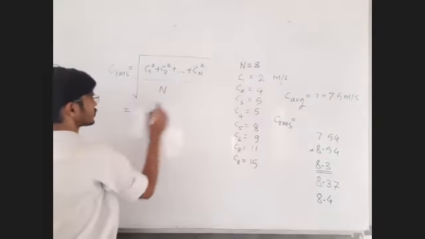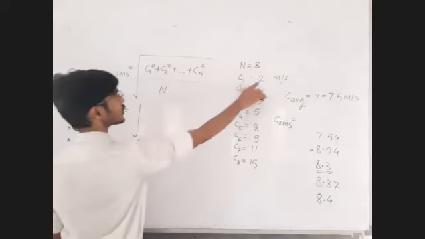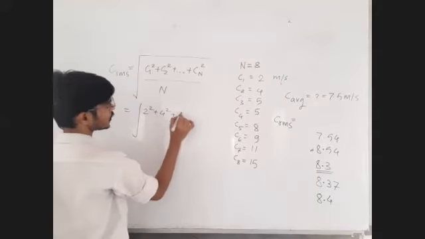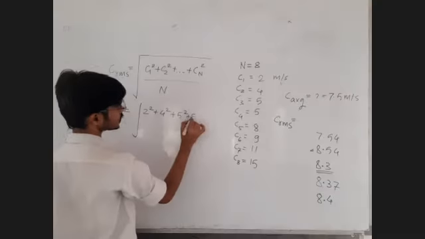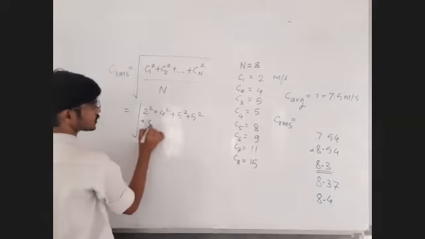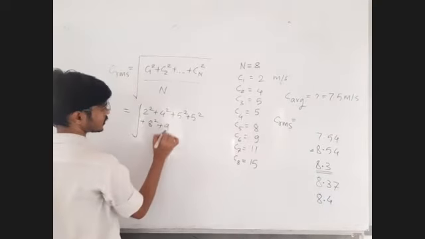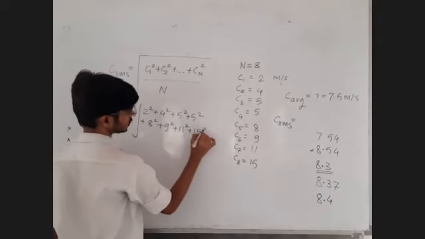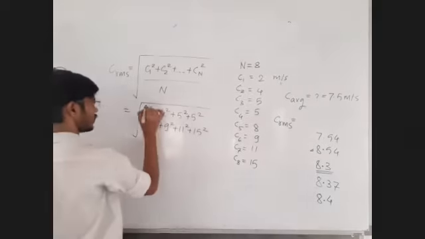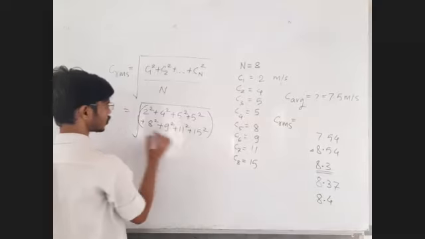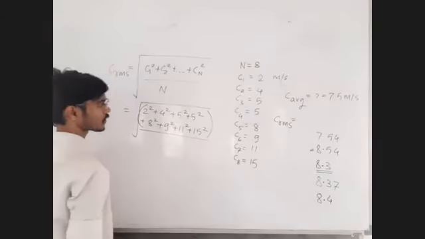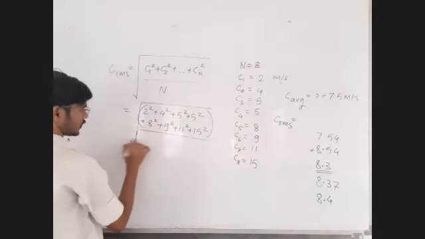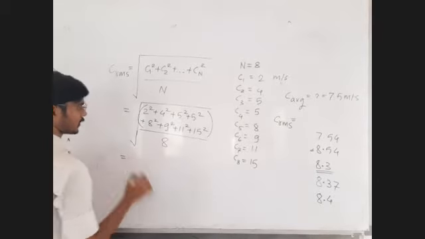So 2 square, the first speed squared, plus 4 square plus 5 square plus 5 square plus 8 square plus 9 square plus 11 square plus 15 square. I know it is a lengthy calculation, but I want you to do it. Divided by the total number of molecules, 8. Divide by 8. Okay, fine.